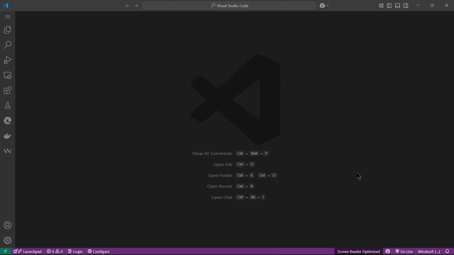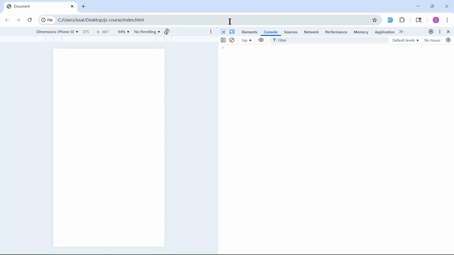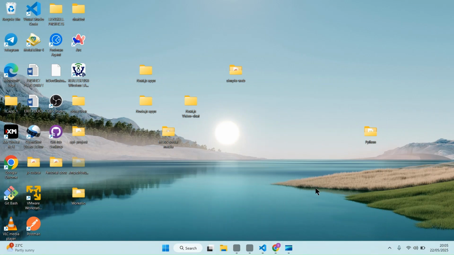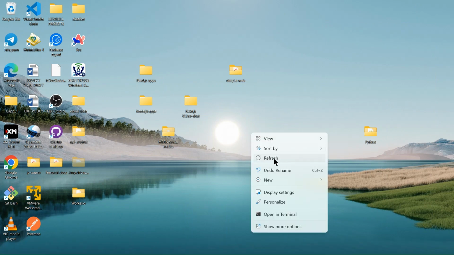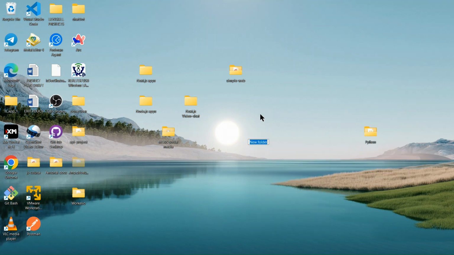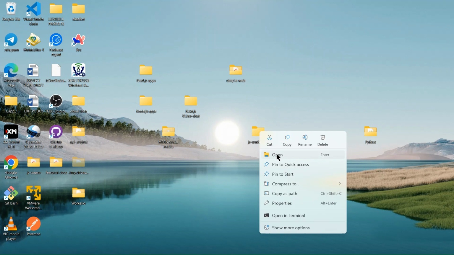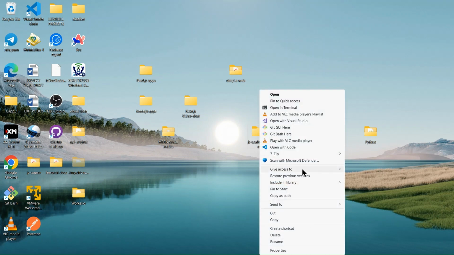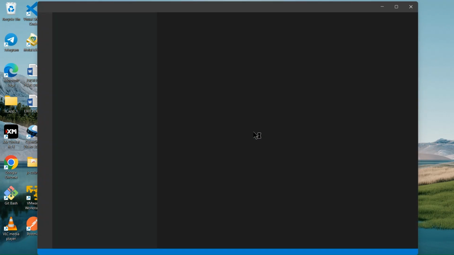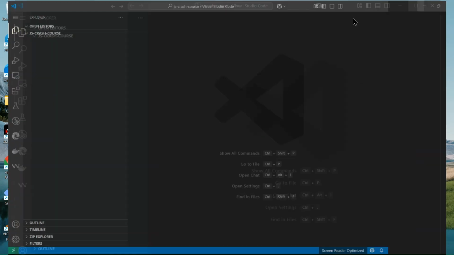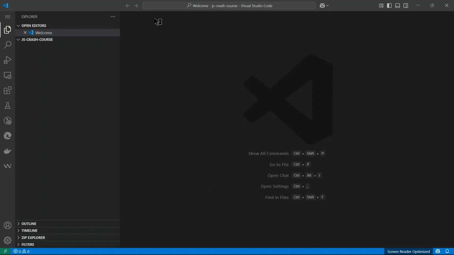All right, so I have my VS Code open. If you don't have it, please go ahead and open your VS Code. What we can do is create a folder called JS, short for JavaScript, crash course. So we want to open this with VS Code. All right, so here we can now write our JavaScript.